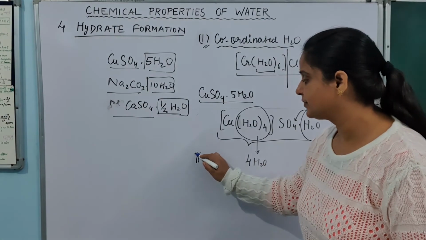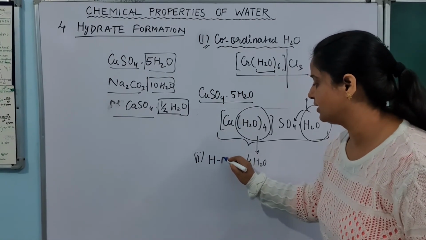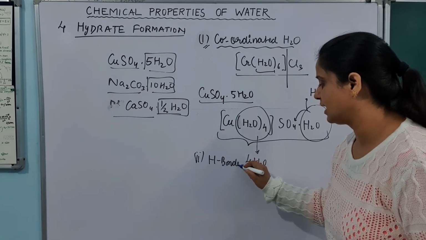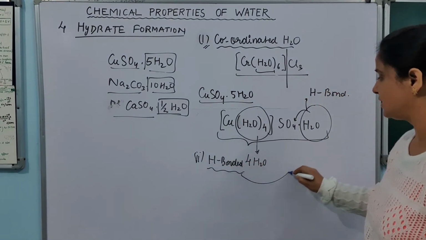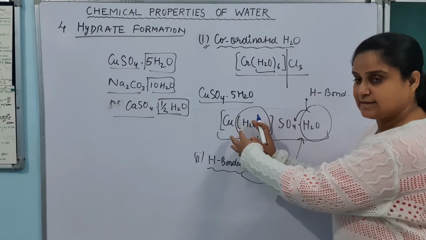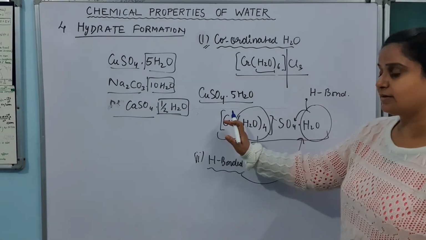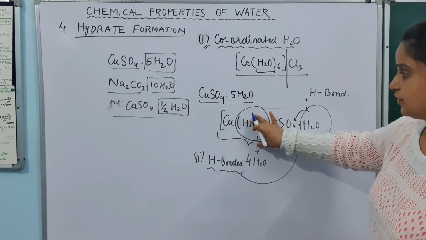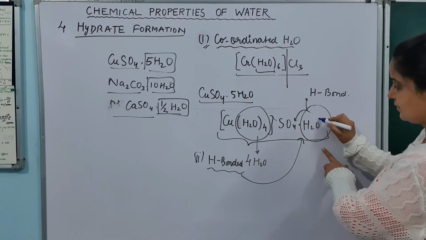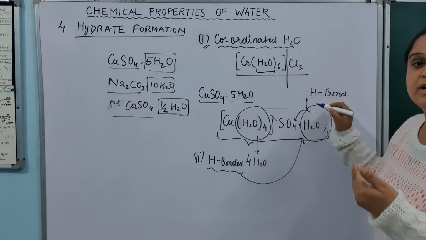Second type we are taking here is hydrogen bonded hydrates. So in hydrogen bonded, this can be an example where four of the water molecules are there inside the square bracket, which is helping copper here, and it is coordinated water. And one molecule you can see here which is connected with the sulfate, this water molecule is actually hydrogen bonded.